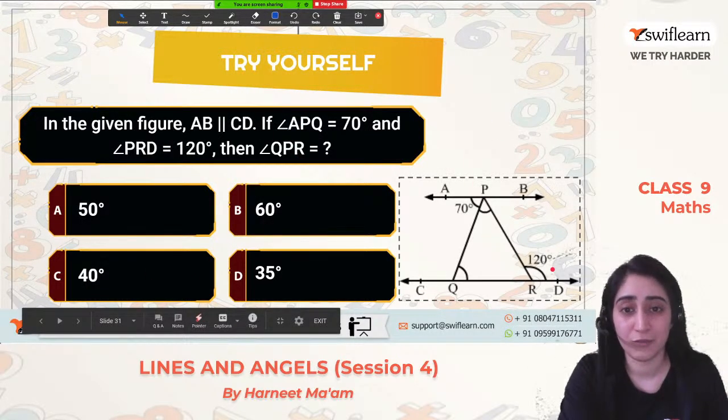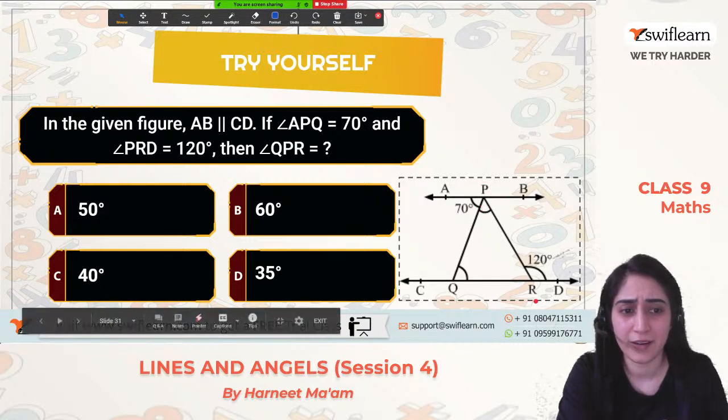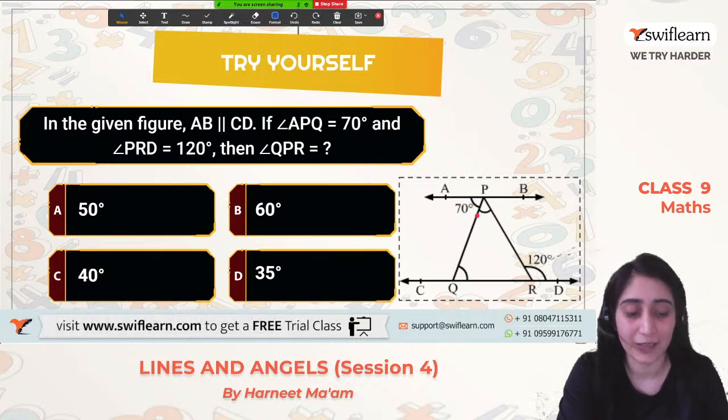So this is one question for you. It says that AB is parallel to CD and angle APQ is equal to 70 degree and angle PRD is equal to 120 degree. Then we have to find out the value of QPR. So we have to find this interior angle. How will we do this? Pretty easy. Two lines are parallel. One angle and this small angle is given to us. We have to calculate this angle.